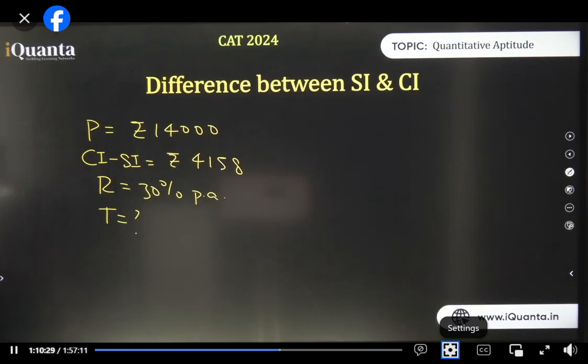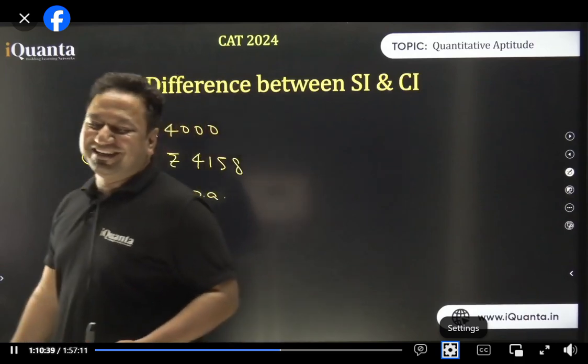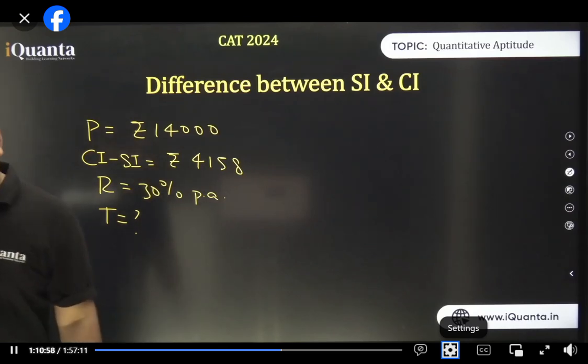कितनी जल्दी आंसर आ रहा है ना कृष्णा विदुषी. Are you guys enjoying it? Aren't you surprised by yourself? This question would take some time. If you solve it normally, you will take 3 to 5 minutes. Yes or no? अब ये 3-4 सेकंड में हो रहा है. The moment you divide it, you get the answer.